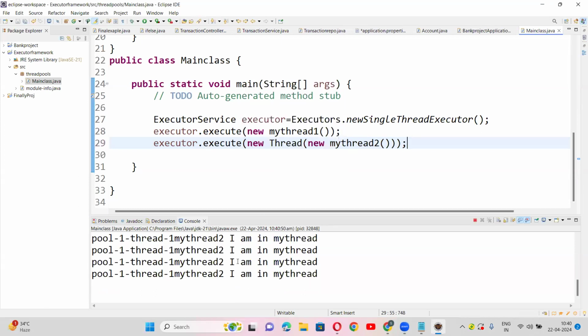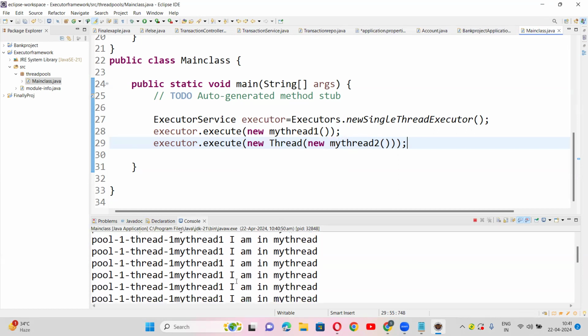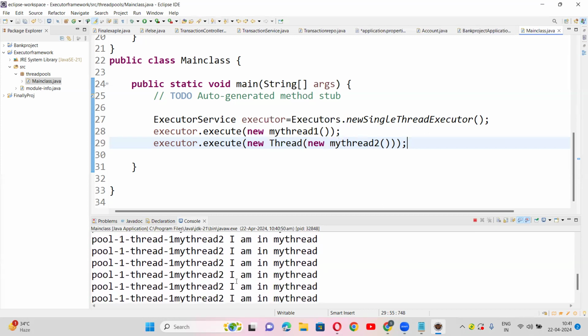Either it is both or the same. Okay? So this is about newSingleThreadExecutor, guys. If you observe carefully, after completion of my thread one only, my thread two will be executed. Am I correct, guys?